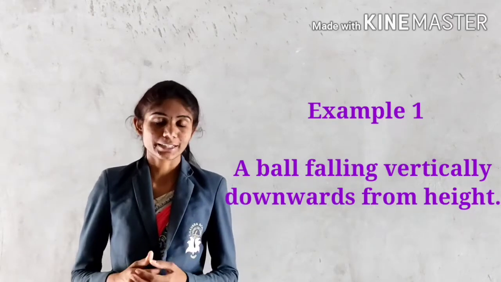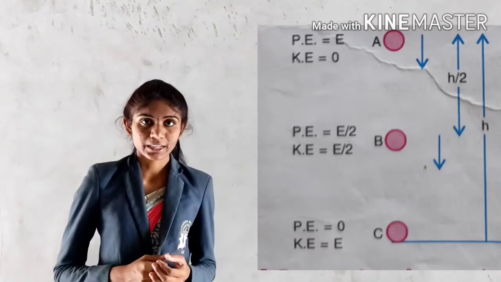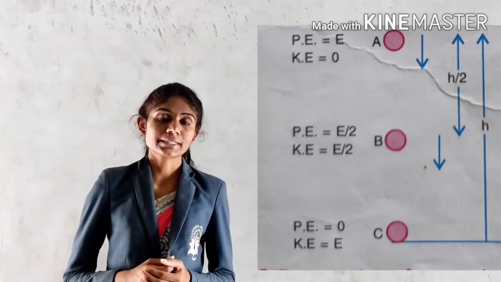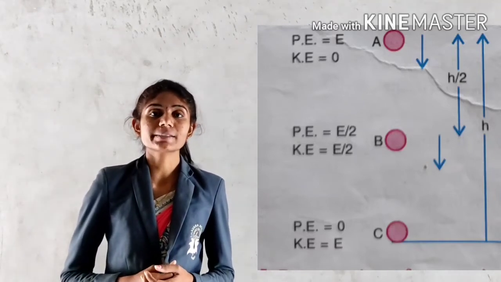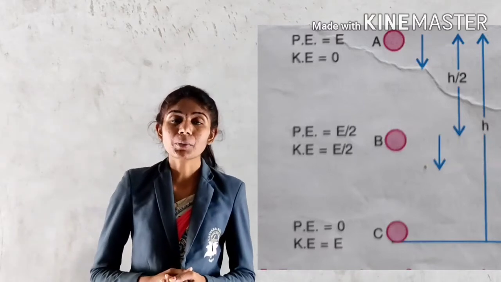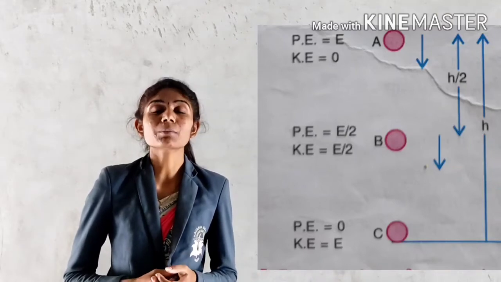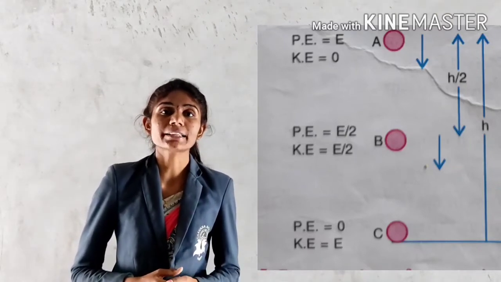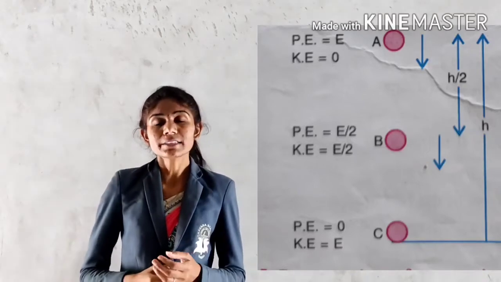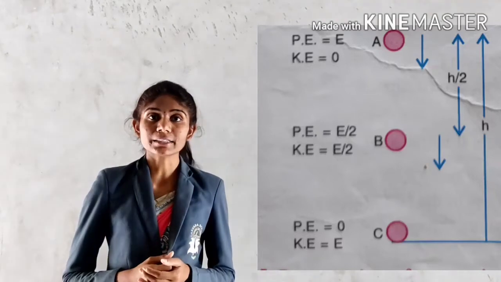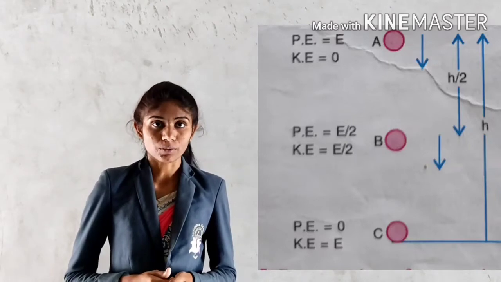Now, as shown in the figure, at point A, the ball will possess potential energy E and kinetic energy 0. It possesses potential energy because it is at a particular height from the ground and it is at rest. Now, as shown in the figure, there are 3 points. Point A is at the top, B is in the middle, and C is on the ground.